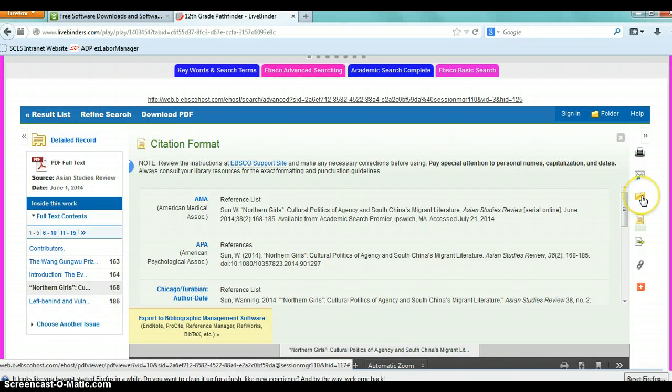Another nice thing about EBSCO is if you create an account, you can sign in here, and you have your folder here. During the course of your research, you can drop all these papers into your folder and have immediate access to them. So that's kind of a nice organizational tool.